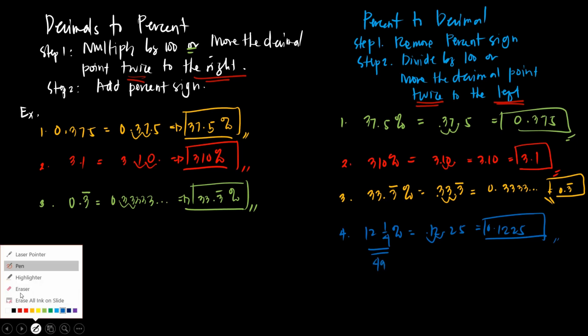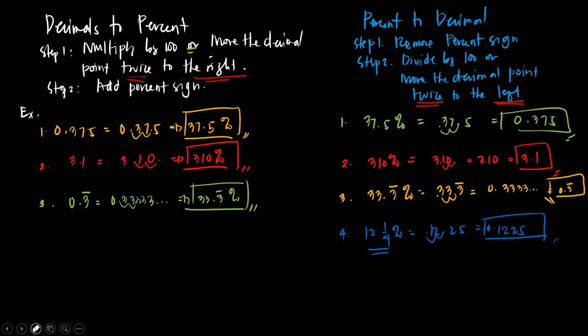Okay, let me change the color of my pen. Again, 12 times 4 plus 1 is 49 all over 4. Then divide. So 49 divided by 4, you will have 1. 1 times 4 is 4. Subtract it, you will have 0. Bring down 9.